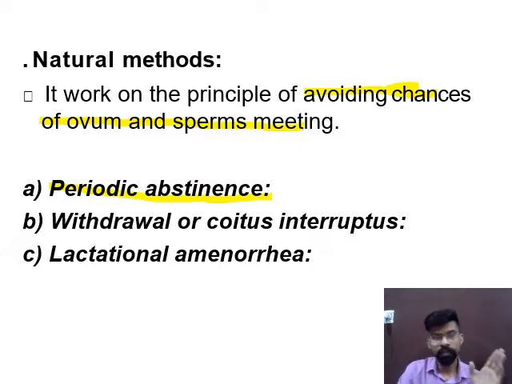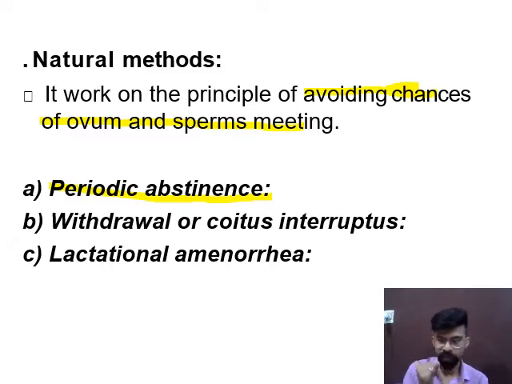Suppose a mating occurs on the 11th day of the menstruation cycle. Means on the 11th day sperm enter into the female body. So how many days will it survive in the female body? 3 days more.